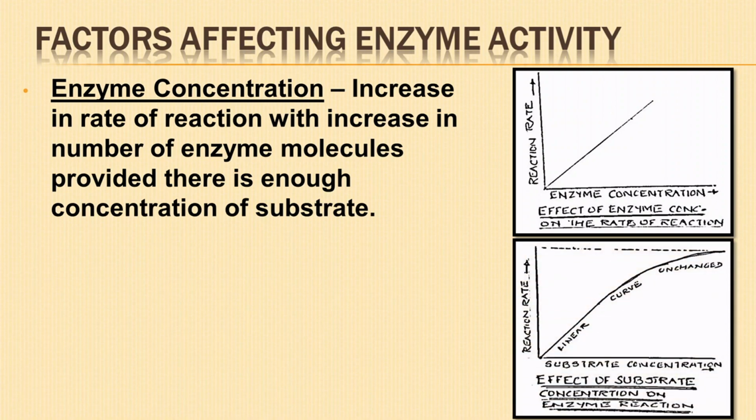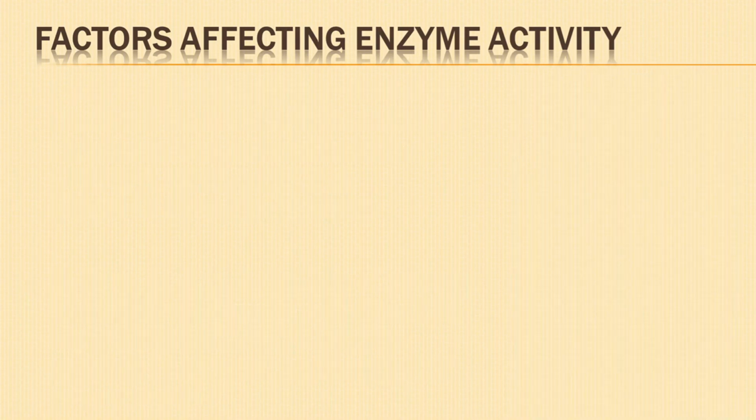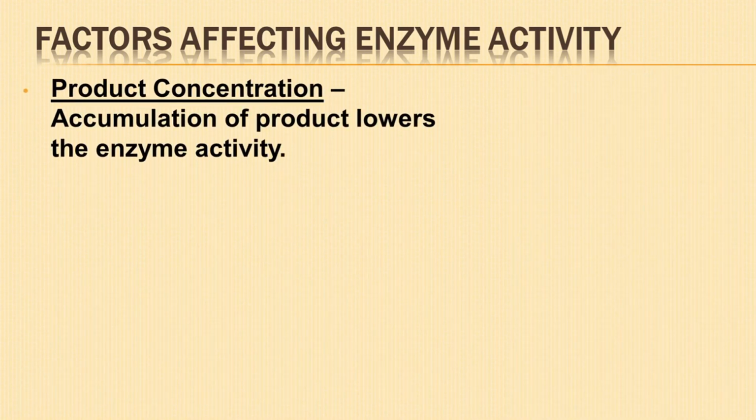Substrate concentration: there is an increase in the activity of enzyme with an increase in the concentration of substrate. When the active sites of the enzyme molecules are bound or saturated with substrate, any increase in substrate will have no effect on the rate of reaction. Product concentration: accumulation of the product lowers the enzyme activity.